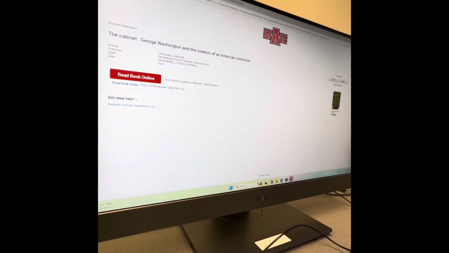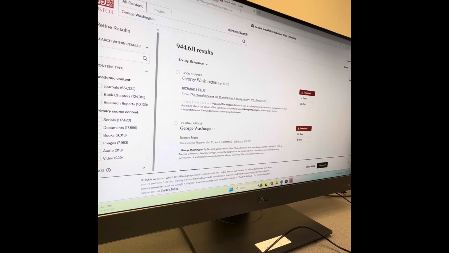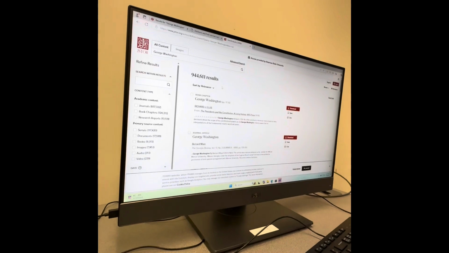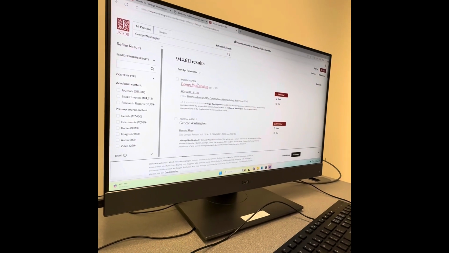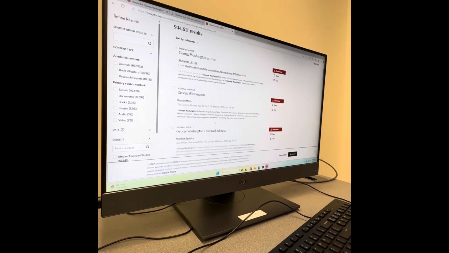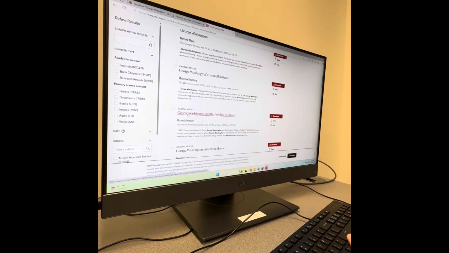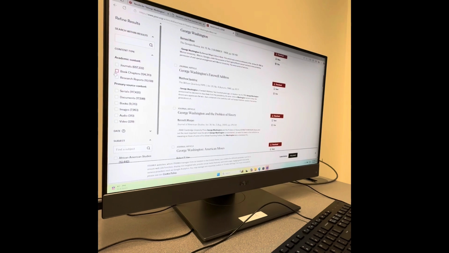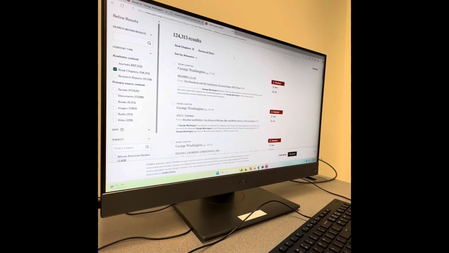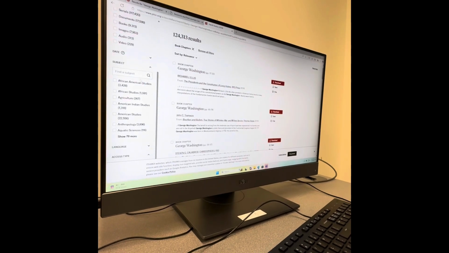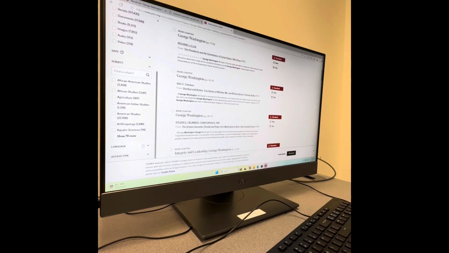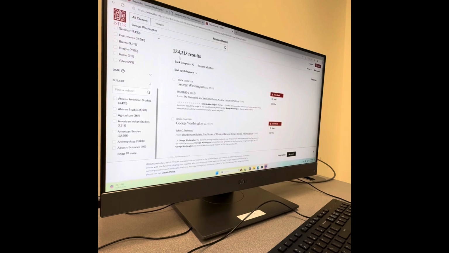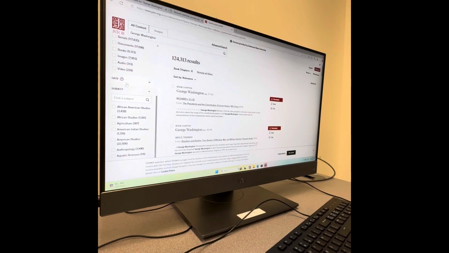Now, if this does not have something you like, the school also offers a thing called JSTOR and does the same exact thing. So this gives you book chapters, journal articles, sometimes you can even find images, audiobooks if that's what you need. And what I would do is click book chapters. And if you have a certain subject or a language you have preference to, that will also narrow down the search. Like right now we're at 124,000 and that's a whole lot.